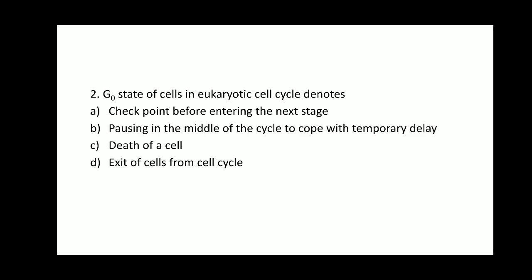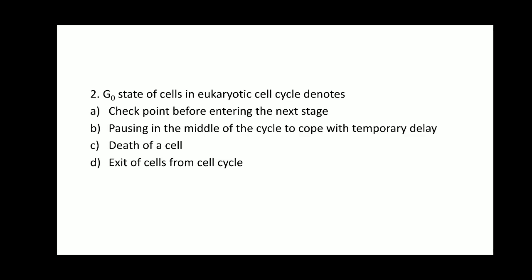G0 state of cells in eukaryotic cell cycle denotes. Option A, checkpoint before entering the next stage. No. What are the cells that undergo G0 state? The cells which do not want to divide any further, which do not want to enter the next phase of the cell cycle, or the cells some have lost due to accident, will undergo into the G0 state and resume back once the signals are received.